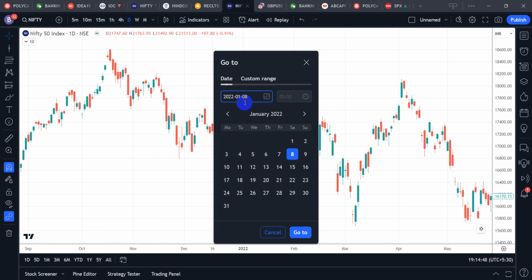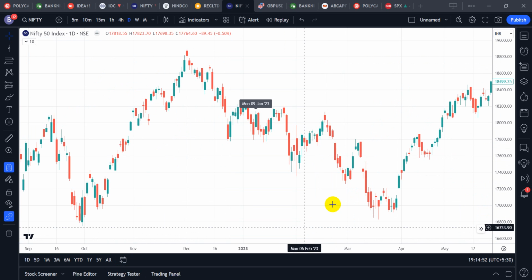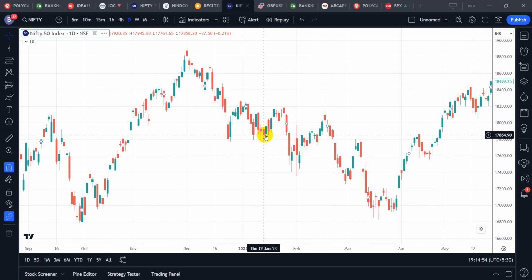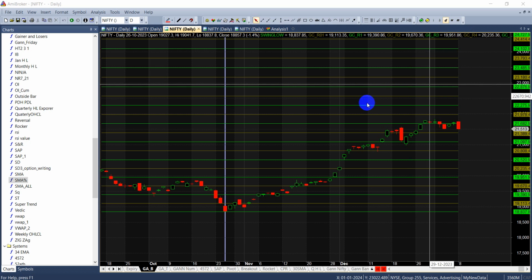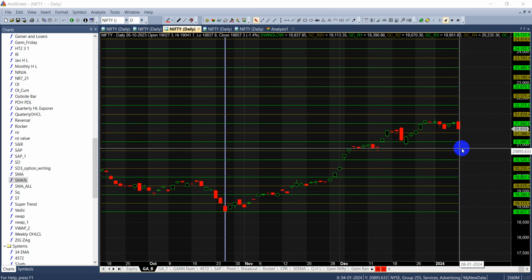So all in all, you see this 8 January works really nicely in the market. Now this is 2023, and 8 January was somewhere here. Again a short-term top, and we had a correction for 2-3 days. So this is a significant date for Indian markets, and you need to combine these levels with Gann angles also.